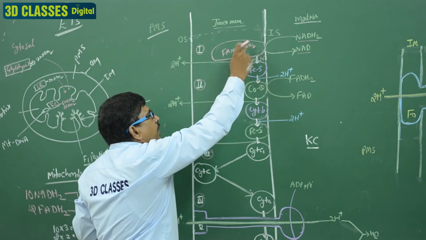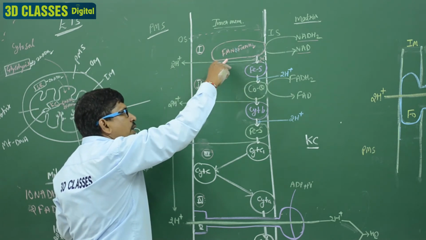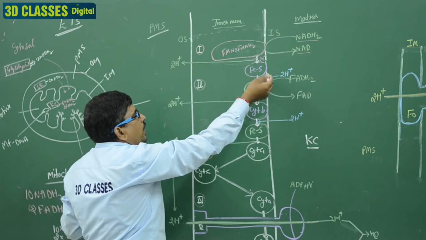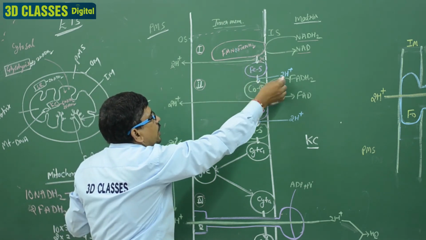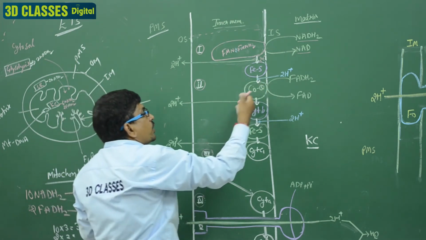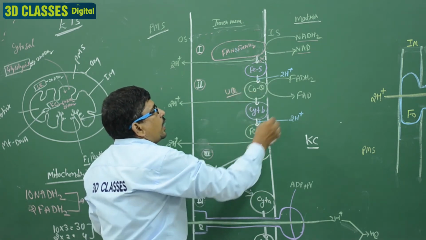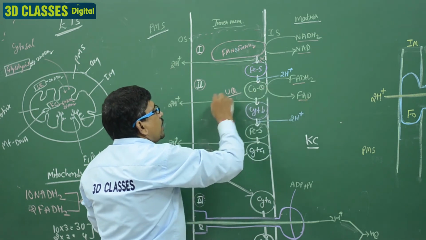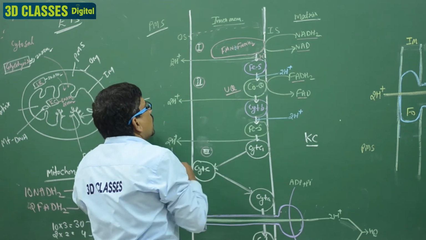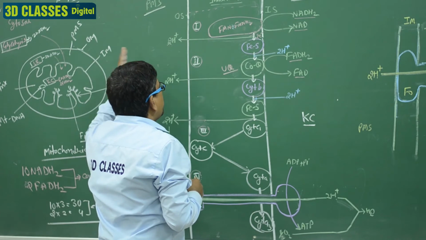So here 2 electrons and 2 protons are released. FMN and FMNH2 break down and release the electron. So first means the oxidation, then reduction. Reduction and oxidation process occur, and this FES protein is again reduced and oxidized. They utilize the 2H and convert it to UQH2, which is ubiquinone, and it is the FADH2 FAD. They release the electron again, 2 electrons and 2 protons. The electrons move to the next carrier and the protons are released inside the membrane, PMS.